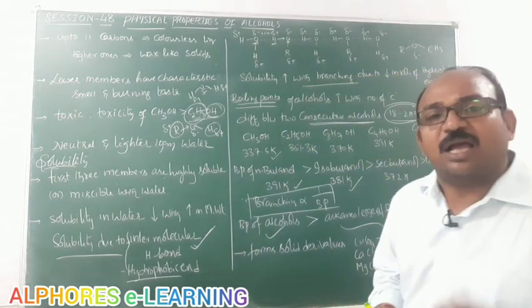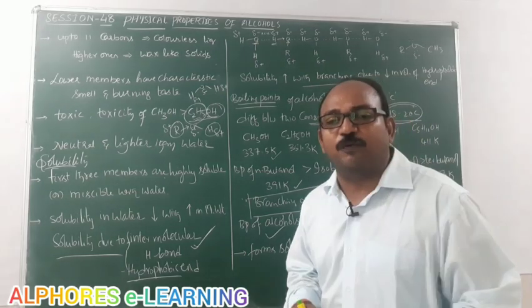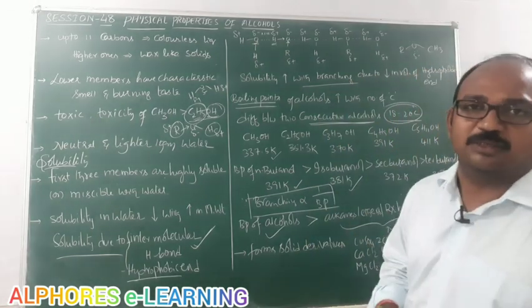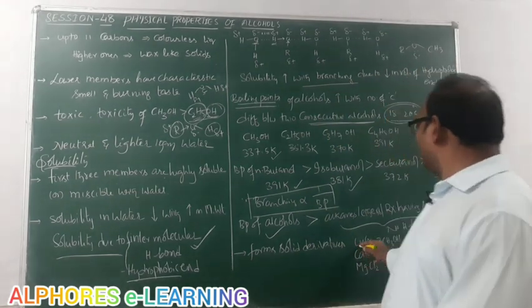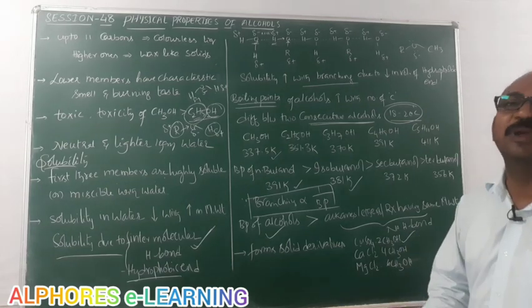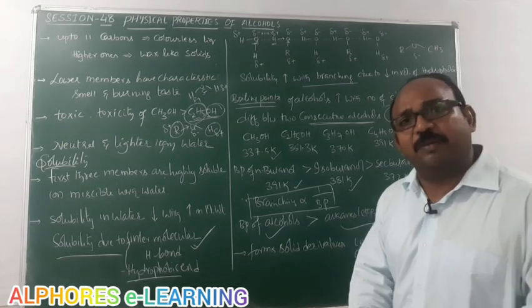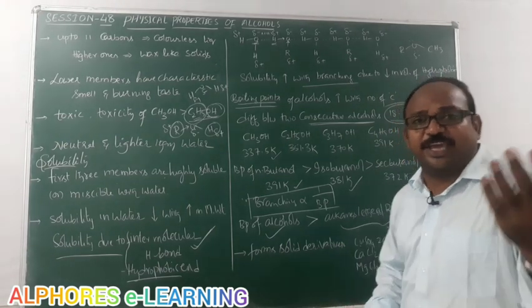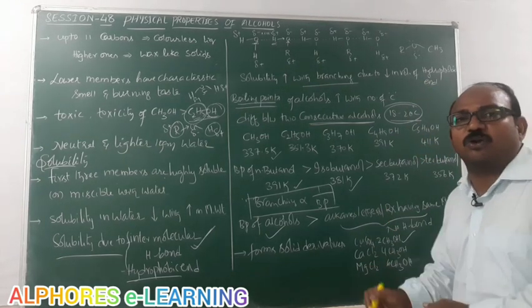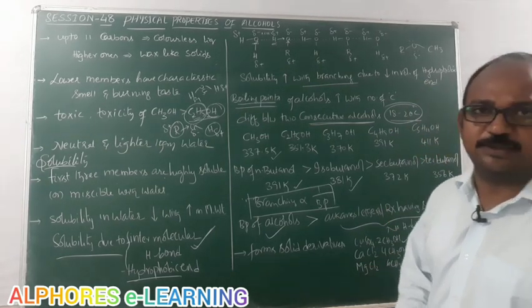Let us see here, copper sulfate, CuSO4 2CH3OH, which means methyl alcohol. Maybe it is ethyl alcohol.